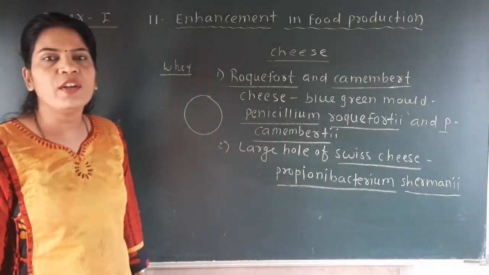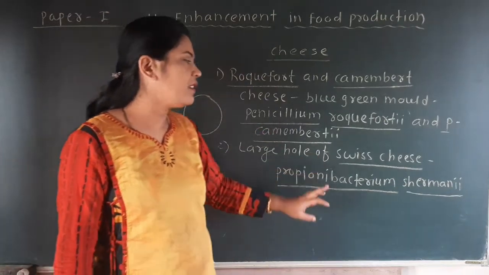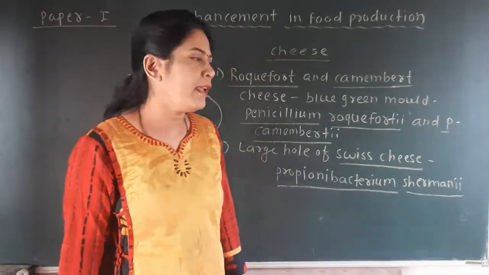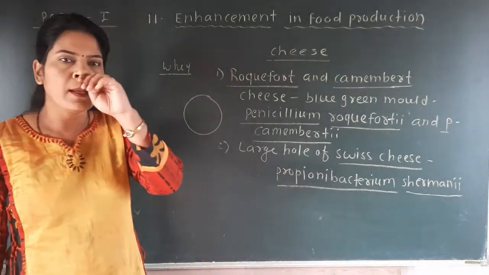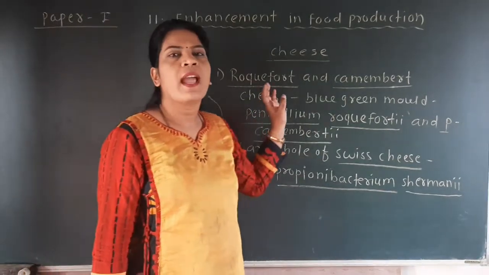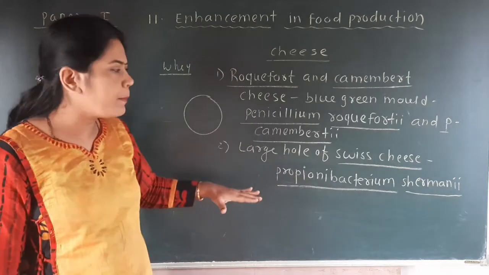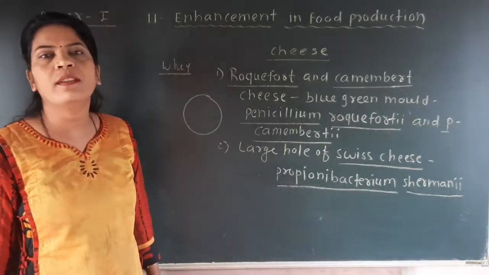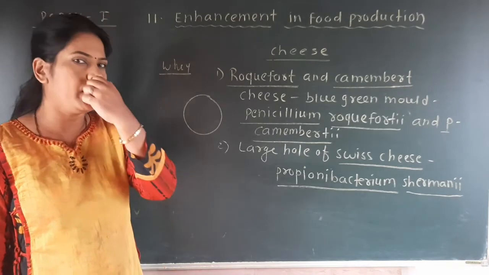So you have to identify that these two cheeses are produced by molds, and the Swiss cheese is produced by bacteria, Propionibacterium shermani. We have to remember the name of this microbe and the cheese for the MCQ point of view. And here we have completed the first part of microbes in human welfare, that is the role of microbes in food preparation.